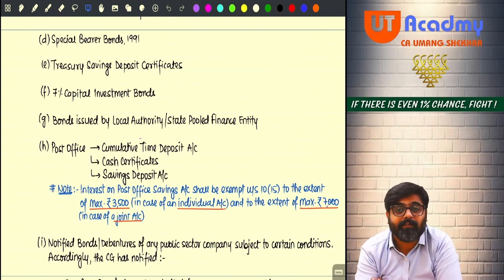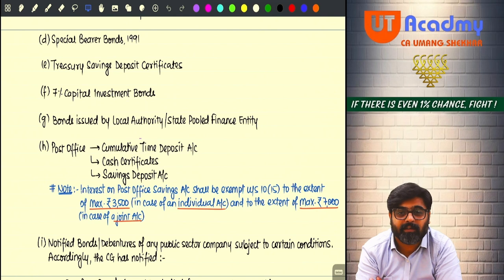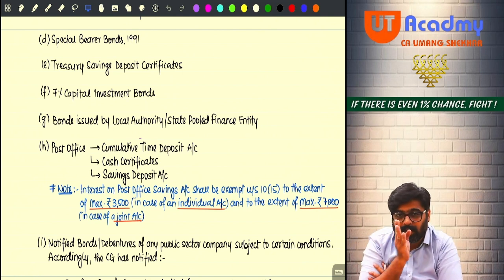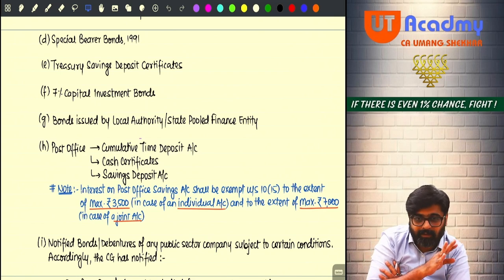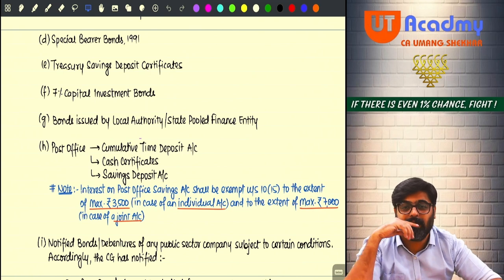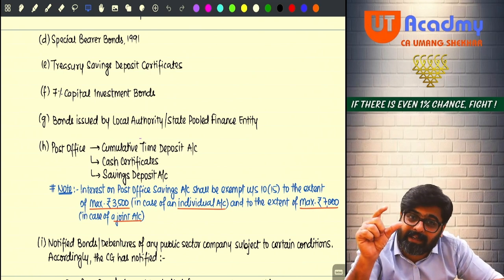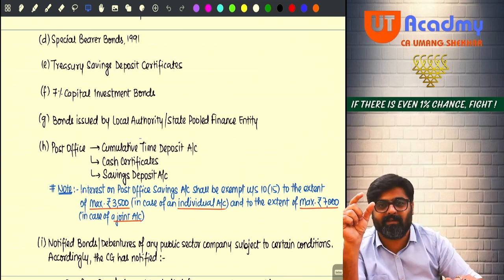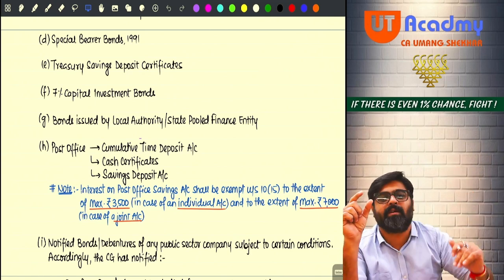Sir, this 7,000 exemption is given 3,500 to first and 3,500 to second. No, don't do it. Entire interest on that account is taxed in the hands of the primary holder.